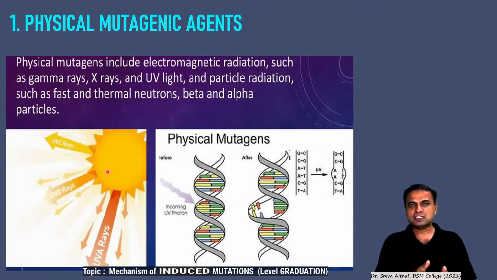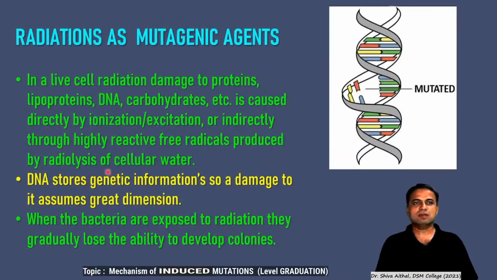In those times, imagine, those who could survive the high dose of radiations were the only cells which survived, and they today are so primitive that they exhibit repair mechanisms, which will definitely be the next lecture for discussion: DNA repair, after damage repair. So physical mutagenic agents we will see one by one.